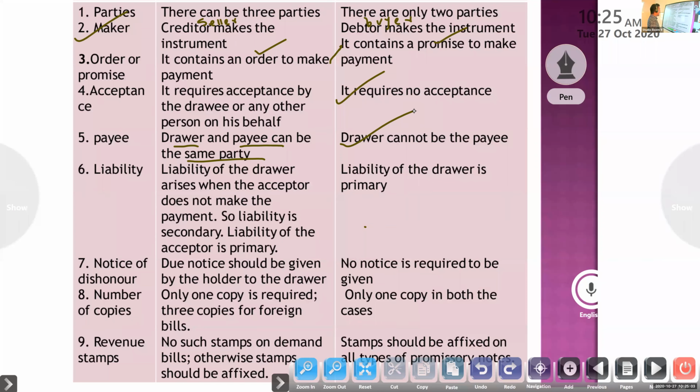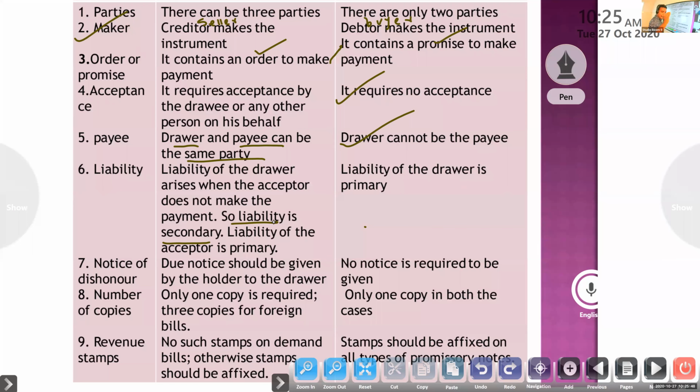Next one, liability of the drawer arises when the acceptor does not make the payment. So the liability is secondary. This is the point: liability is secondary. Here we are thinking only of the drawer's case. Whose liability is it when the debtor has to give the amount? So here the liability of the drawee is primary. In a bill of exchange, whose liability is primary? The main one, the liability of the drawee.